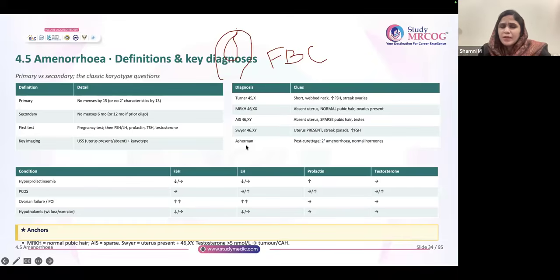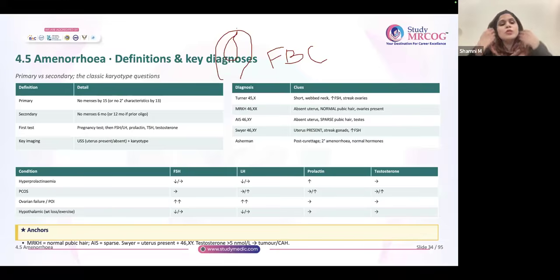Now, what about Asherman? Asherman generally causes secondary amenorrhea, and the treatment for Asherman is curettage, adhesiolysis. The risk factors are post-curettage, some septic abortion. These are the risk factors for Asherman's. And after the adhesiolysis, you may put a rubber catheter in the uterus. That is the treatment for Asherman.